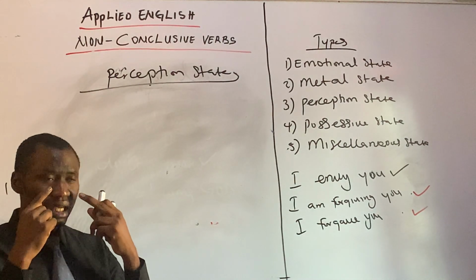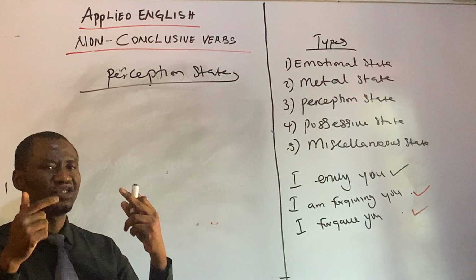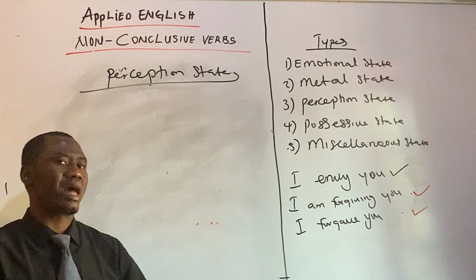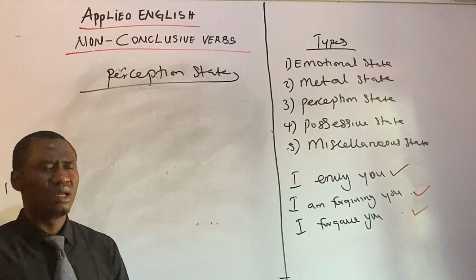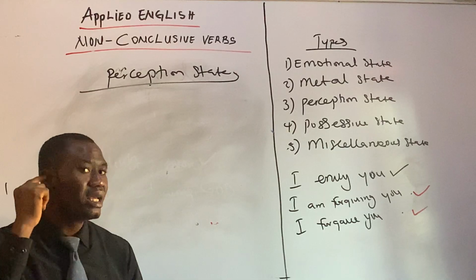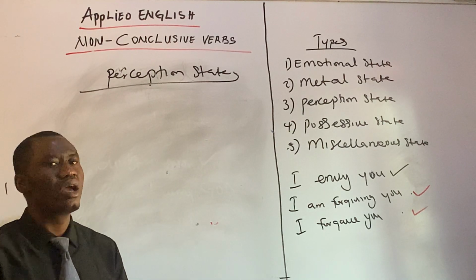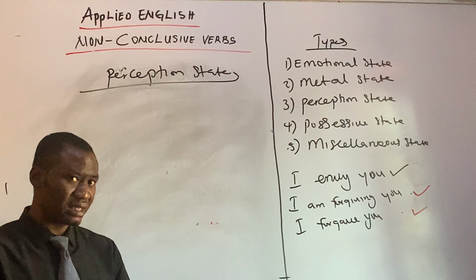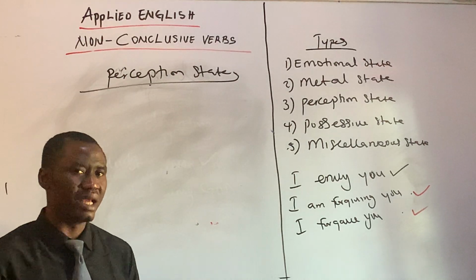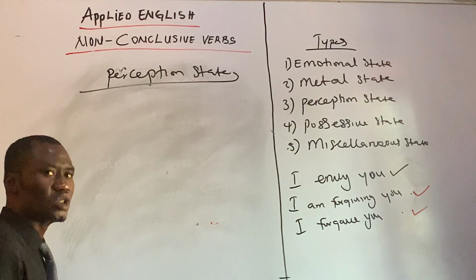We have see, we have hear, we have smell, we have taste, we have feel, we have seems, we have appear. Let me take that again. We have see with your eyes, hear with your ear. We have hear, smell, taste, feel, seems, appear. Let's use one or two of those for example.